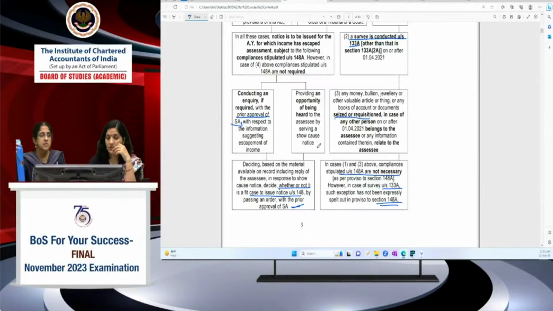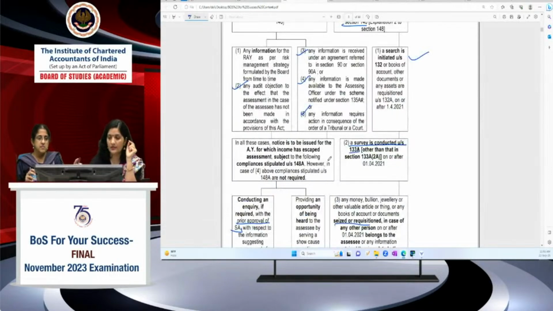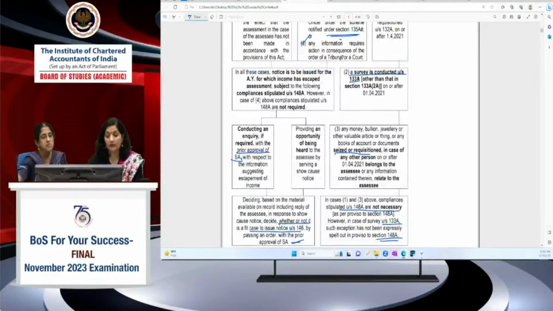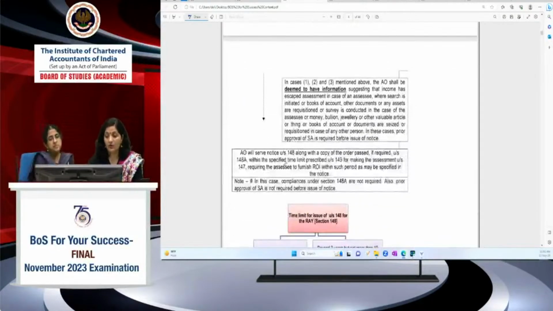प्लस यहाँ पे ये आपको समझ में आ गया कहाँ पे असेसिंग ऑफिसर नोटिस इशू कर सकता है। यहाँ पे एक इंपॉर्टेंट थिंग विच आई वांट टू एक्सप्लेन, दिस इज फोर्थ पॉइंट हियर, in this case, the AO is having information based on the faceless collection of information under section 135A. Here he need not to comply with 148A भी नहीं करना है इसको, और यहाँ पे he need not to take the prior approval of specified authority. This is a new case जहाँ पे उसको ना तो compliances stipulated in section 148A has to be satisfied, nor take the prior approval of specified authority. He can issue notice directly and do the assessment.